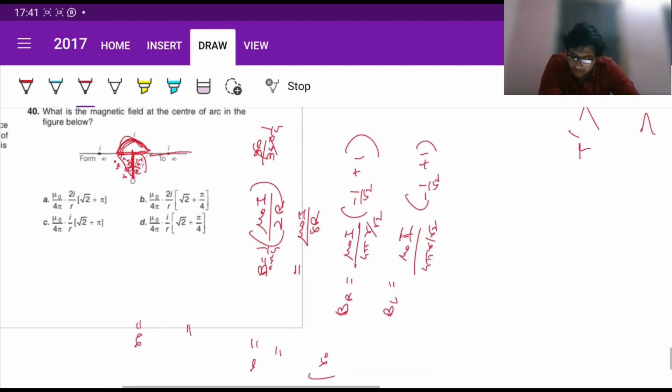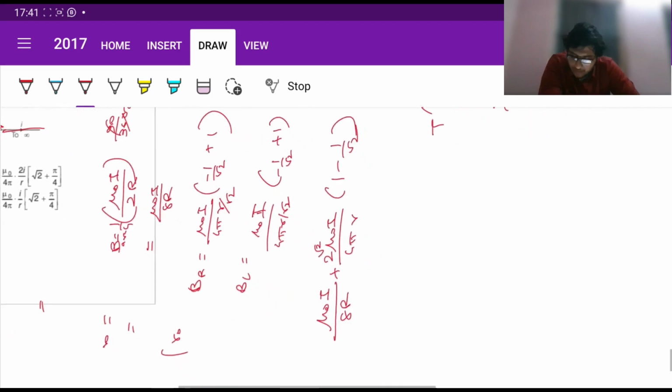Fine. So your net field is going to be given by mu naught I by 8r plus mu naught I, and this is basically the same value, right? So twice into this, 4 pi r by root 2, times 1 minus 1 by root 2,